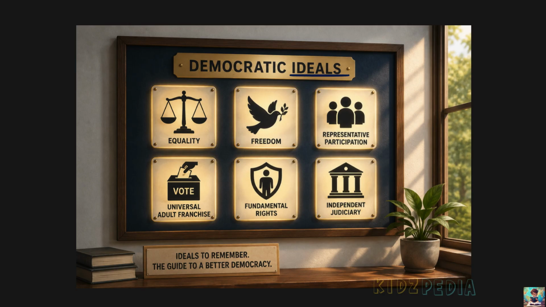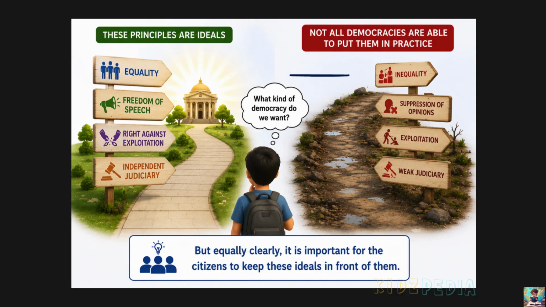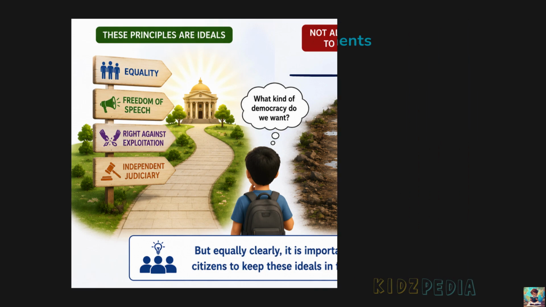In this chapter, democratic ideals are the important principles that every democracy should follow, such as equality, freedom, justice, and voting rights. However, not every democratic country is able to follow these principles perfectly all the time. Sometimes there may be problems or challenges. Even then, it is important for citizens to remember these democratic ideals. When people know these principles, they can encourage the government to follow them and help make democracy stronger.